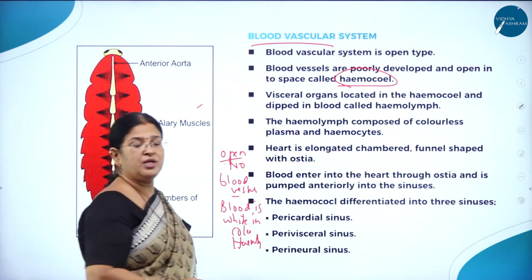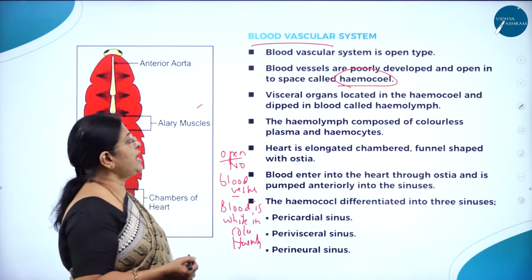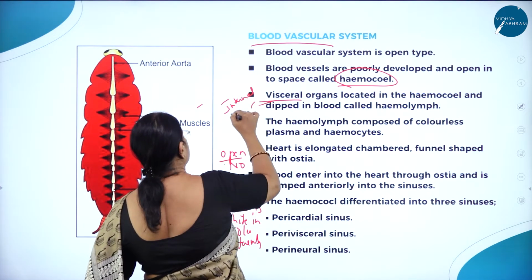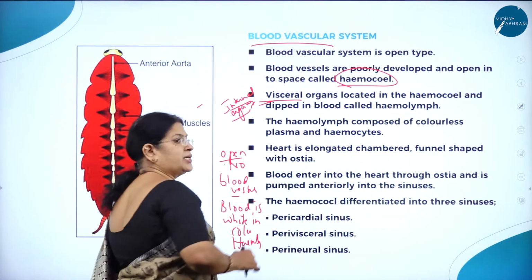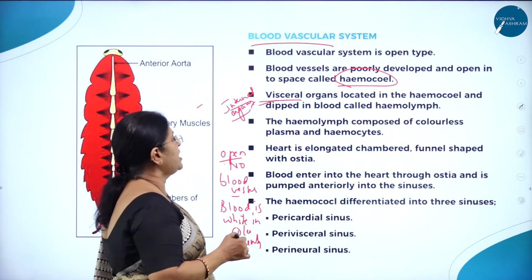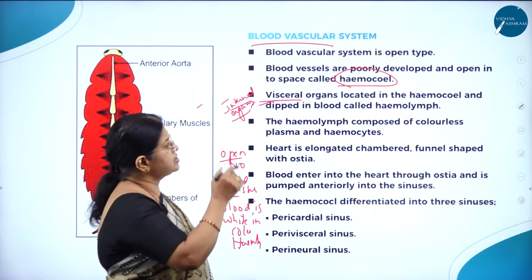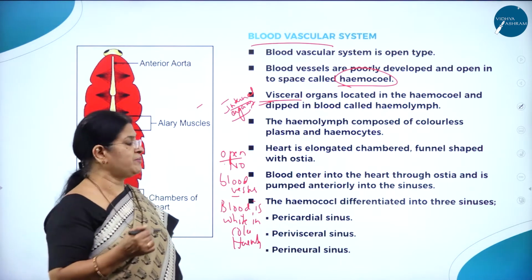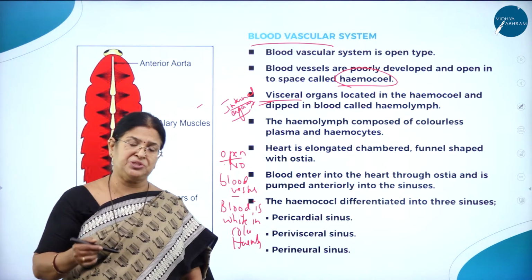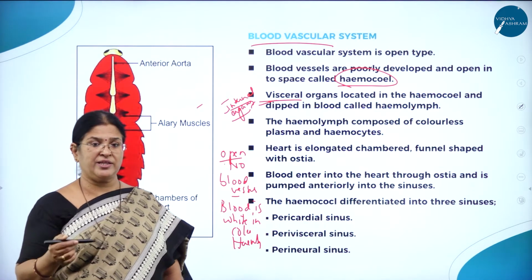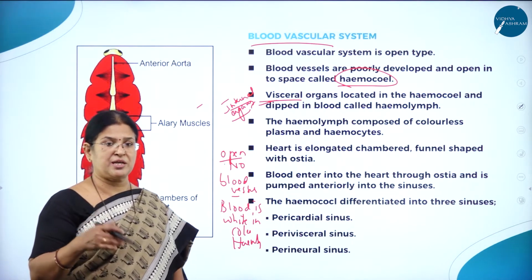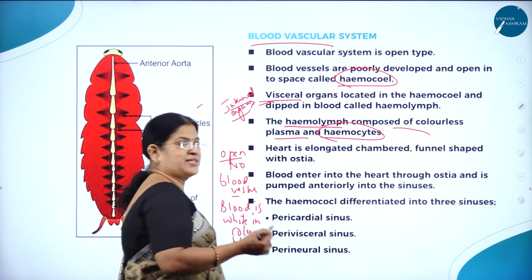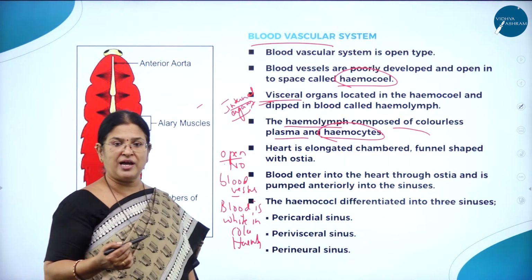What do you mean by hemocoel? Coelom filled with blood is called hemocoel. And what do you mean by visceral organs? Visceral organs means internal organs. Visceral organs are located in the hemocoel and dipped in blood called hemolymph. Because the blood vascular system is of open type without blood vessels, the blood is pumped from the heart and directly bathes the cells and the tissues. So there are no blood vessels to carry the blood; the cells and tissues are directly bathed in it. Then the hemolymph is composed of colorless plasma and hemocytes. As I said, it is colorless, that is, it does not have hemoglobin.